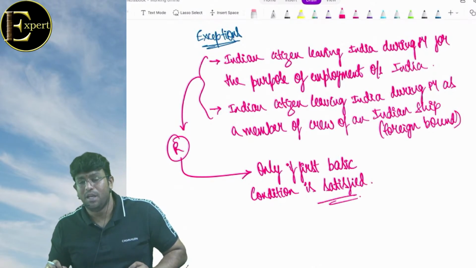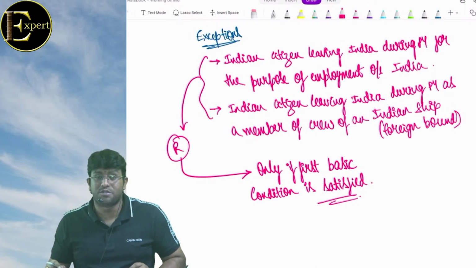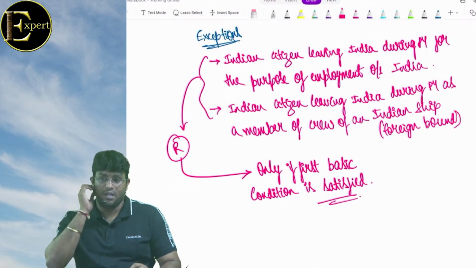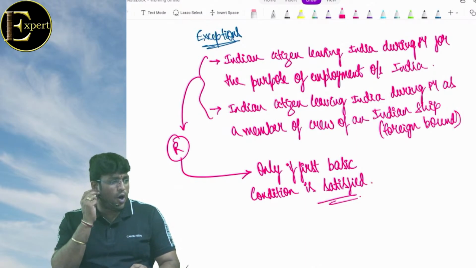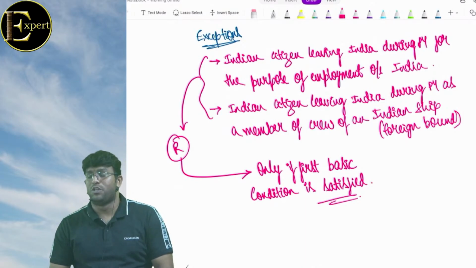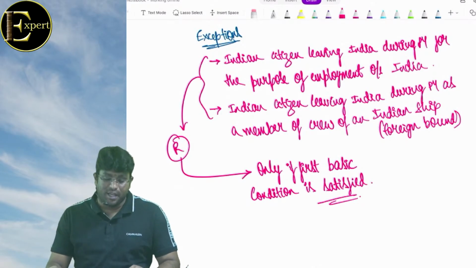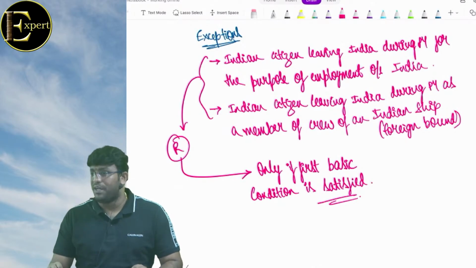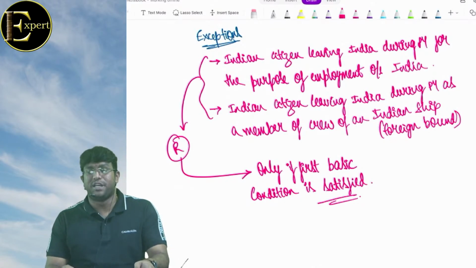Is it making sense? You can become resident only by satisfying which condition? The first basic condition. So, getting clarity? Chalo guys, what is the first basic condition? He must be in India for a period of 182 days or more during the previous year, or he must be in India for 60 days or more during the previous year and 365 days or more during the 4 years preceding the previous year. And in two cases only the first condition is applicable. What are the two cases? Number one, Indian citizen leaving India during the previous year for employment outside India. Then Indian citizen leaving India during the previous year as member of crew of an Indian ship which is foreign bound.